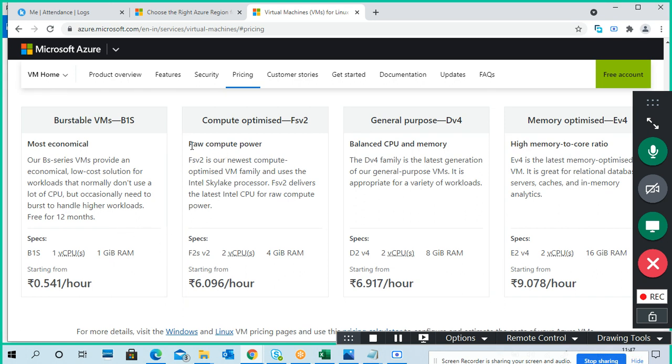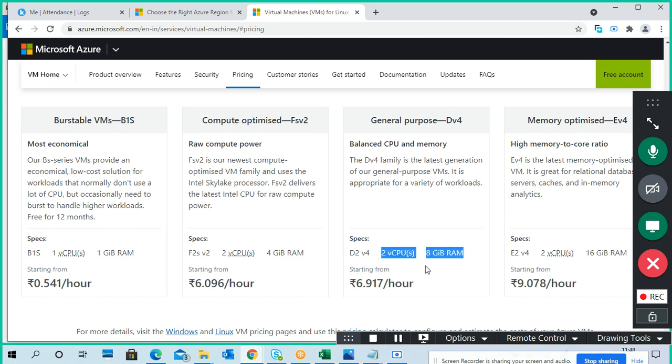Okay, next one, raw computer power. It is another kind of model. If you want this infrastructure, 2 CPUs 4 GB RAM, obviously the cost increases. It is 6.096 rupees per hour, almost 6 rupees 10 paise per hour.